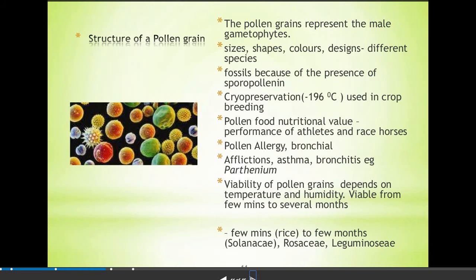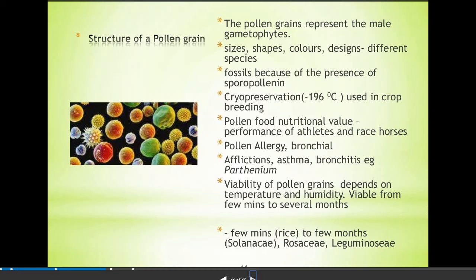Now if we see the structure of the pollen grain, it represents the male gametophyte. The pollen grain structure, shape, color and design may differ from species to species. They can be preserved as fossils because of the presence of sporopollenin in the structure. They can be preserved at a very low temperature, minus 196 degrees centigrade, and used in crop breeding programs. This technique is known as cryopreservation.